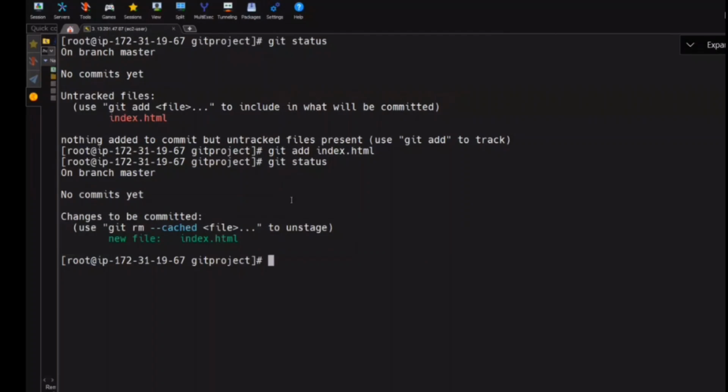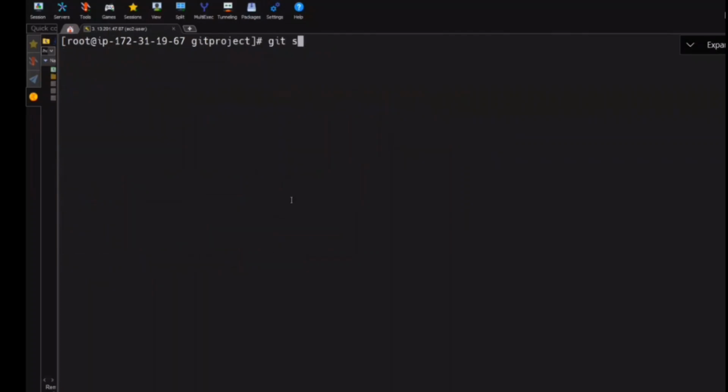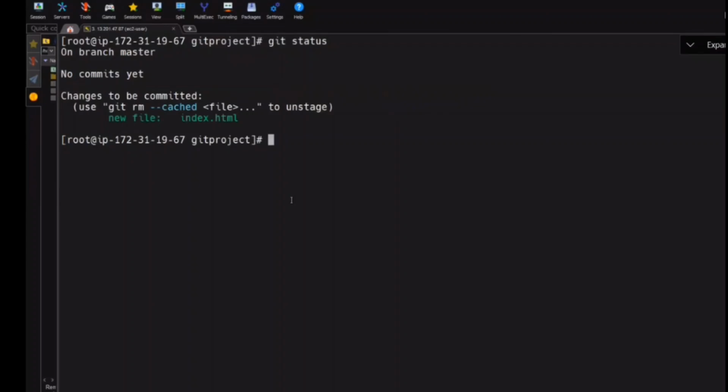So now my index.html is in which area now? Staging area. So which is the famous command? Always we run which one here? Git status. You should have that habit. Whenever you go inside a directory, what should be the first command? Git status. If the directory is not initialized, it will say error.